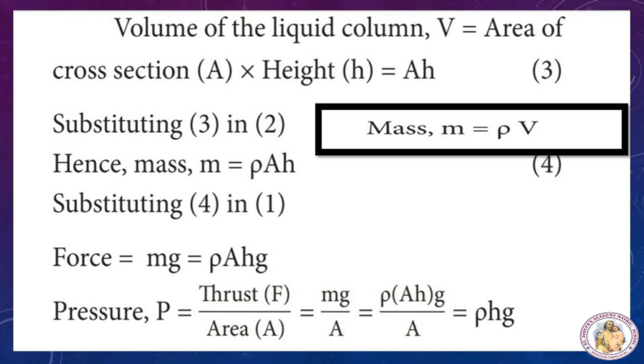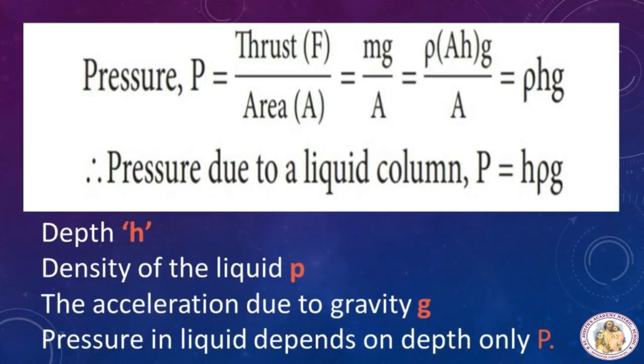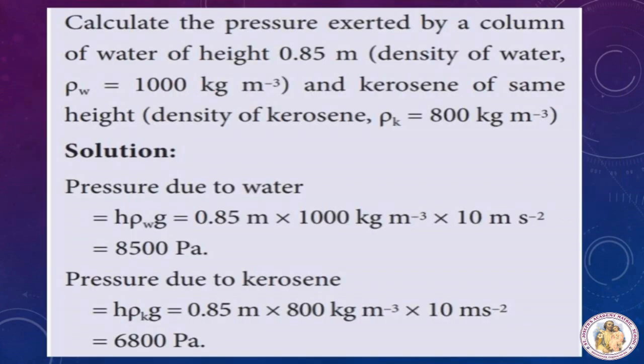Rho is the density, h is the height, and g is the acceleration due to gravity. Finally, what we got: pressure due to liquid column P is equal to h into rho into g. So this expression shows that pressure in a liquid column is determined by depth, density of the liquid, and acceleration due to gravity. Interestingly, the final expression for pressure does not have the term area A in it. Thus, pressure in liquid depends on what? Depth only. Let's do one problem.